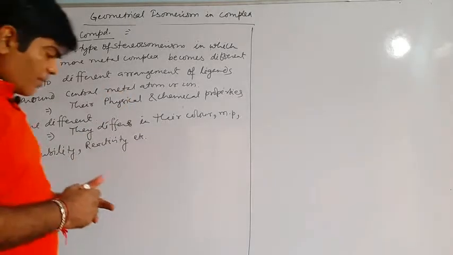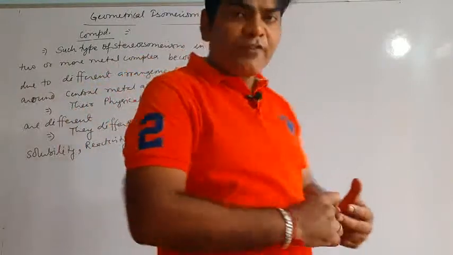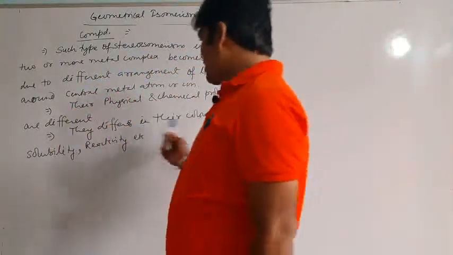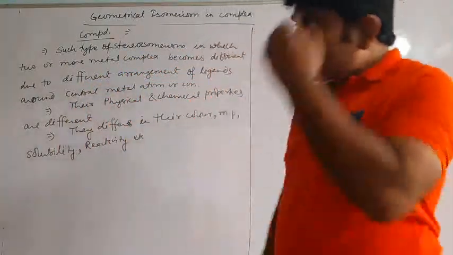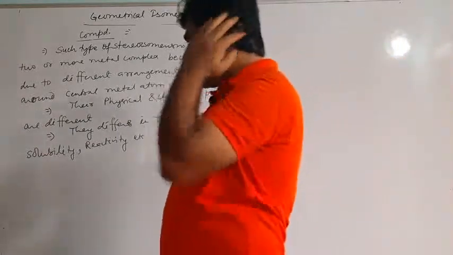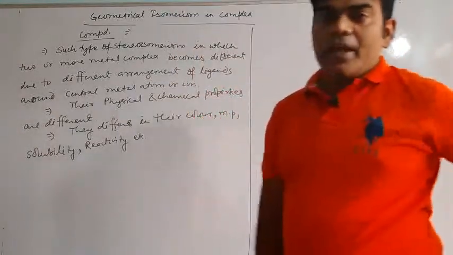So their physical properties and chemical properties are both different.